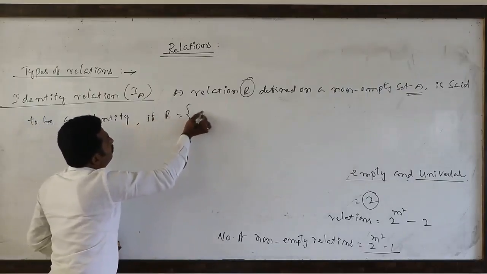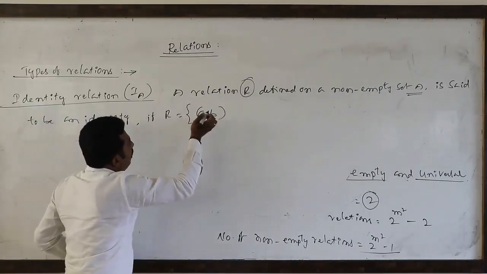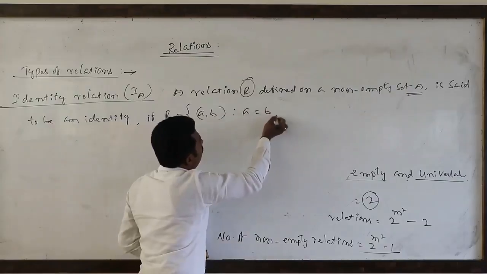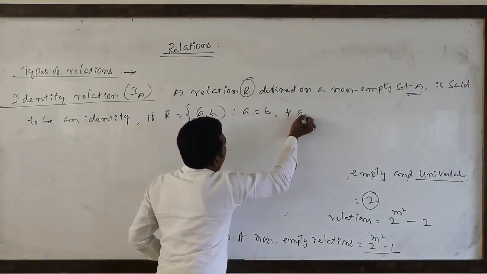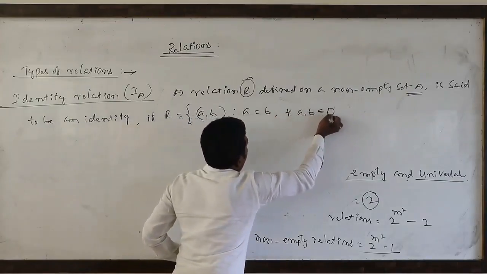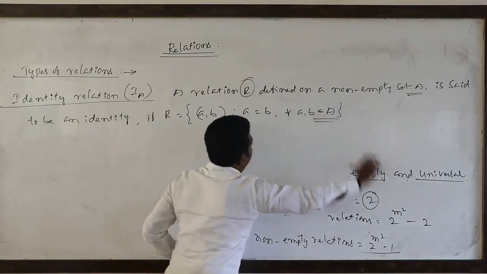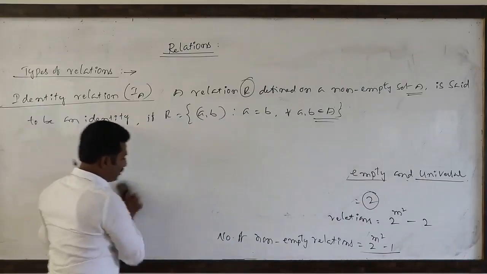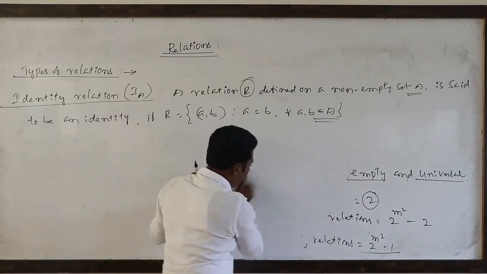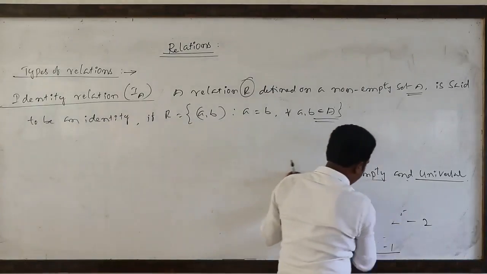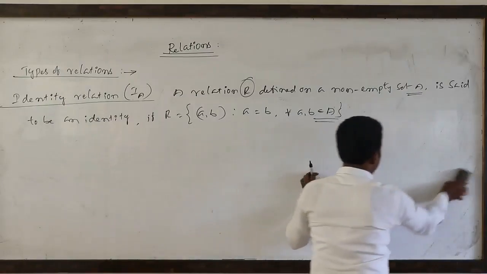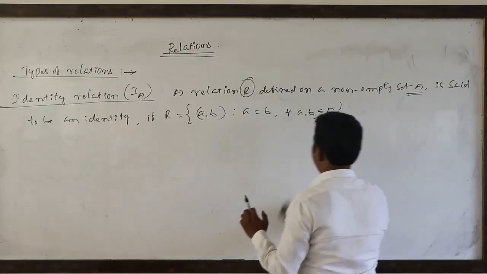R equal to the set of ordered pairs (a, b) such that a must be equal to b for every (a, b) belonging to the non-empty set. Suppose (a, b), any one ordered pair, is there in any relation, those two components must be equal.